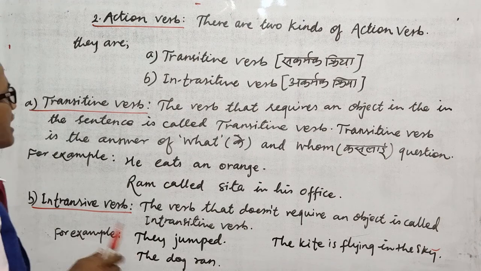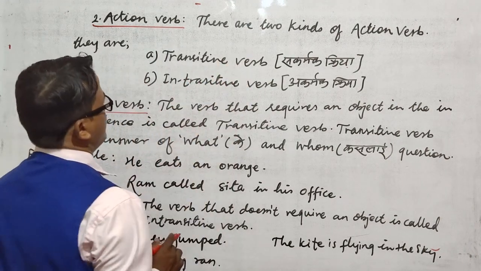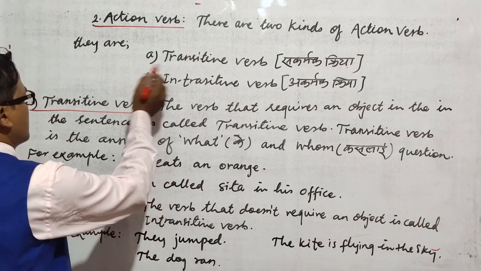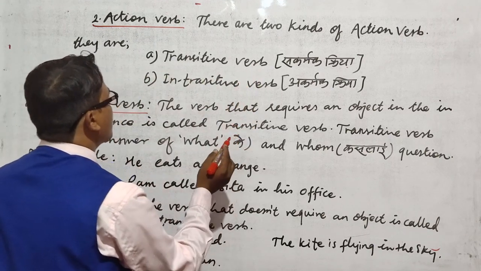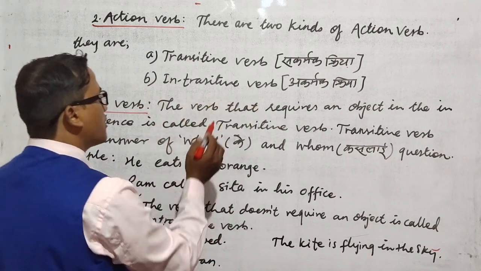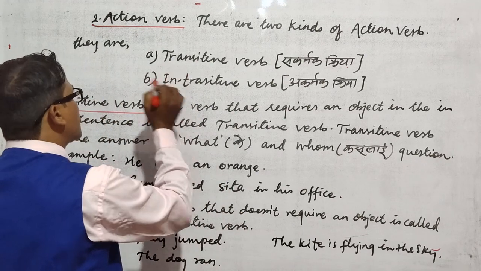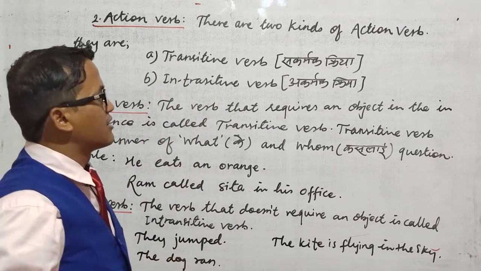Okay, there are two kinds of action verb. How many kinds? Two kinds. What are they? They are transitive verb, which means sakarmak kriya in Nepali, and intransitive verb, that is akarmak kriya. Okay, so transitive, intransitive, both are working verbs.